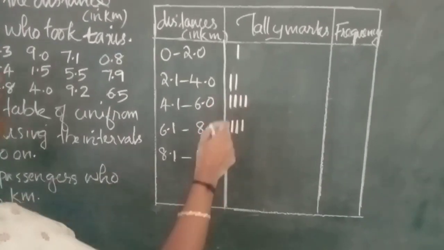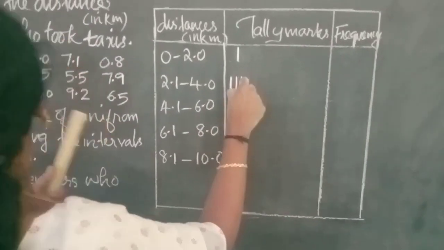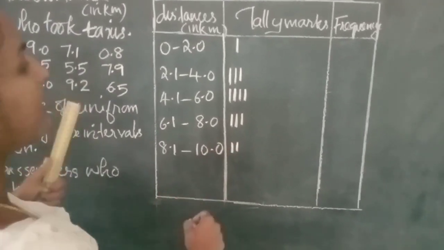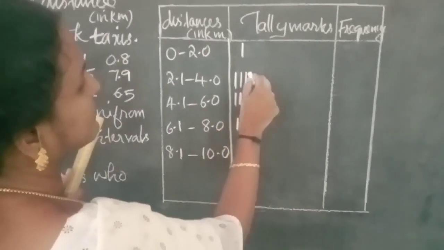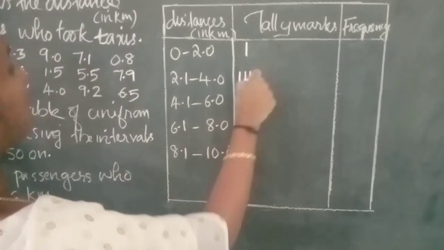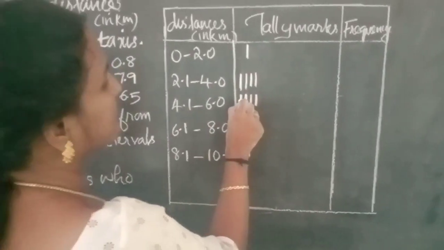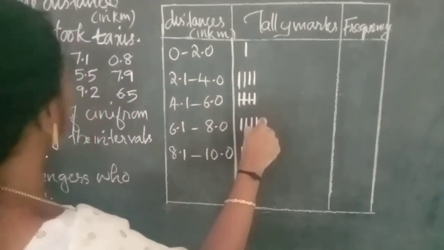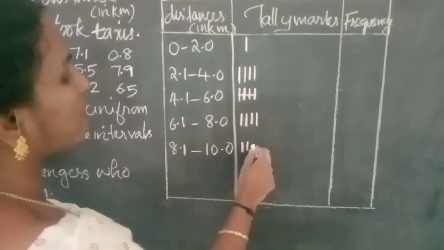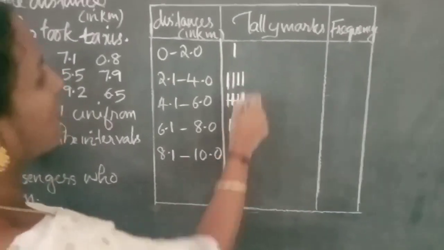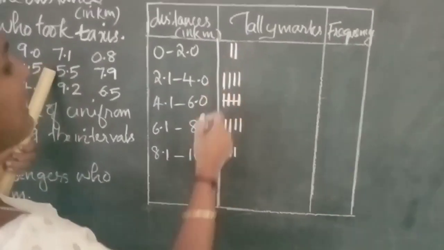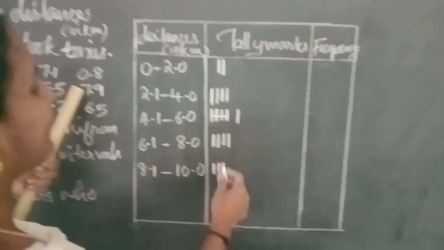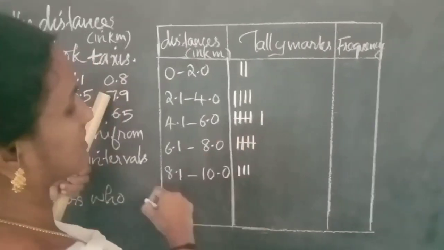This one, then 3.7, then 8.1, 3.6, 3.6 means this one, then 4.7, 4.7 means crossed, then 6.4, then 8.4, then 1.5, then 5.5, then 7.5, crossed.